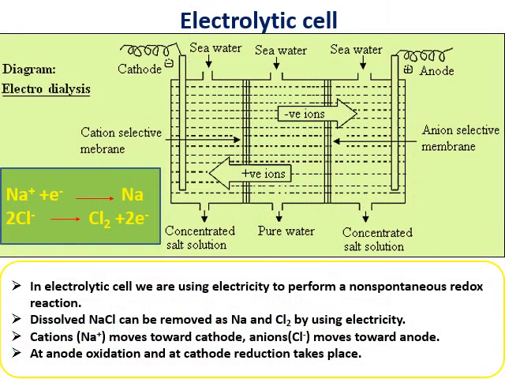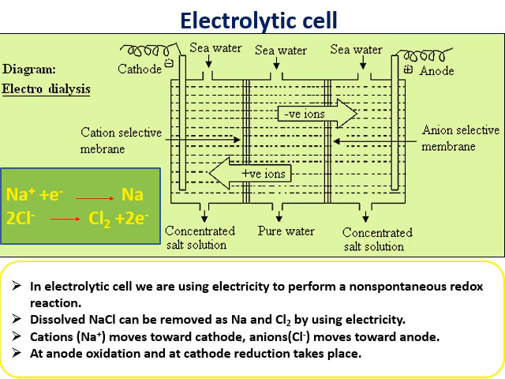Let's take an electrolytic cell. An electrolytic cell means one which consumes electrical energy to perform a redox reaction. The redox reaction is a non-spontaneous reaction. So all non-spontaneous reactions require external energy. So that energy is in the form of electricity. So my target is here.